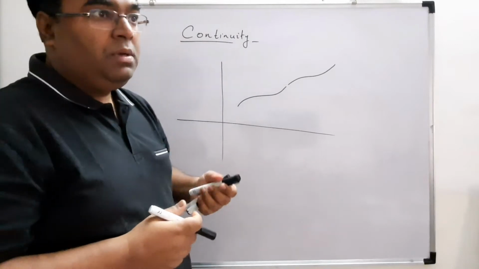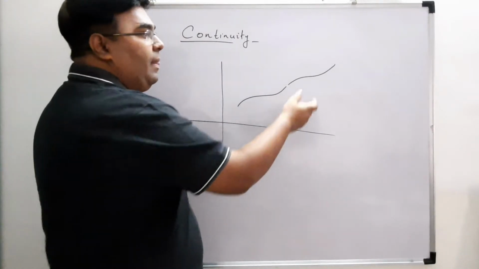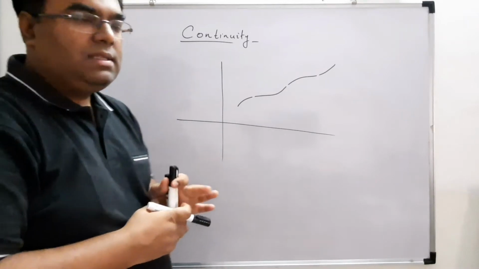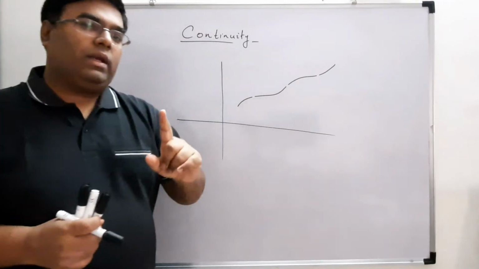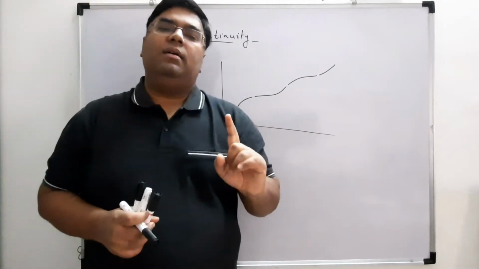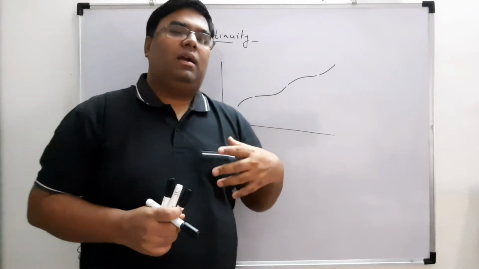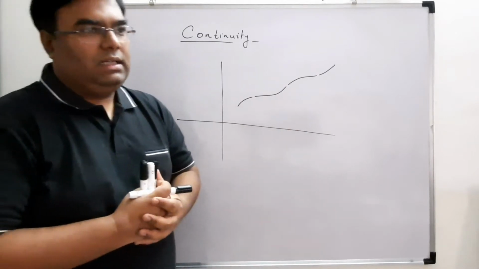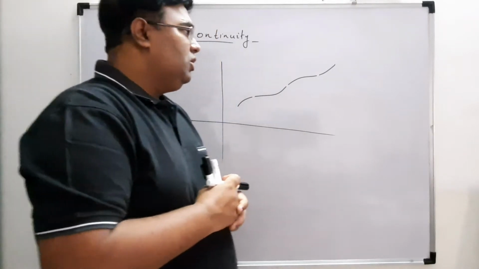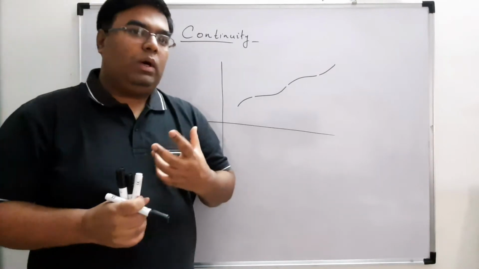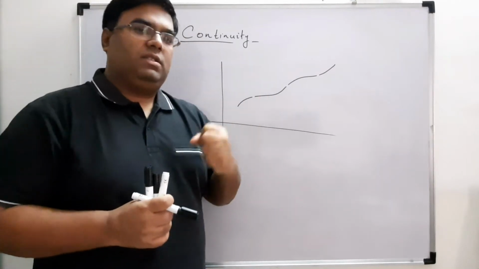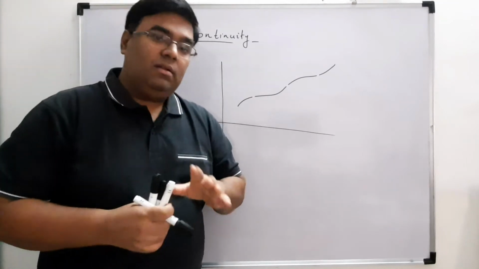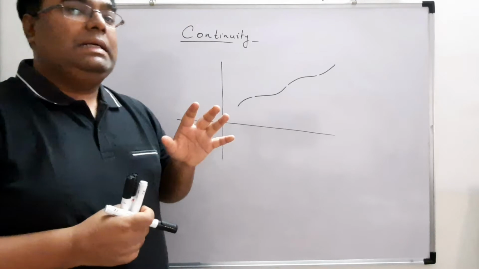It may be possible that in a graph you will find multiple gaps. It is not necessary that there is only one gap, but even if one gap is there, we call it discontinuous. And of course, if multiple gaps are there, it is also known as a discontinuous function. So to understand continuity, we need to understand the graph first, and then we will talk about in how many ways a function can be discontinuous.